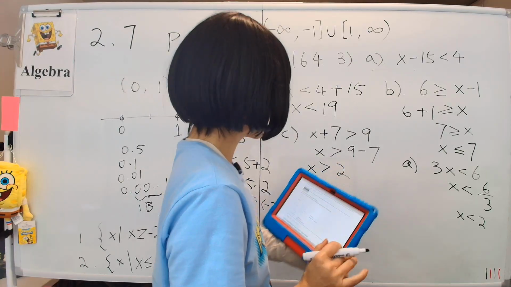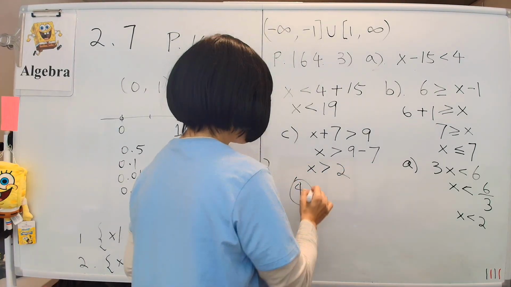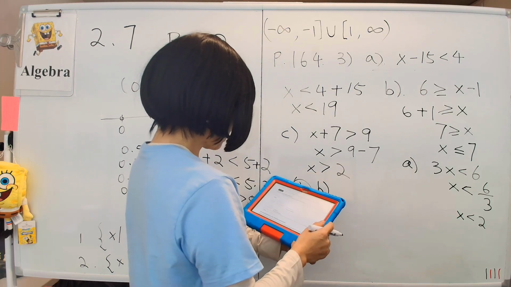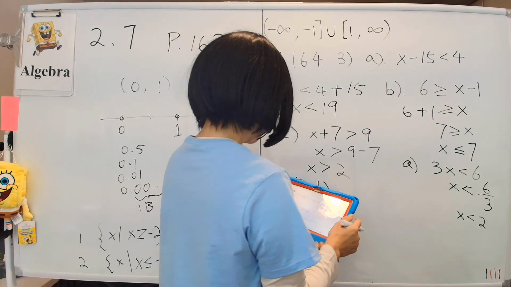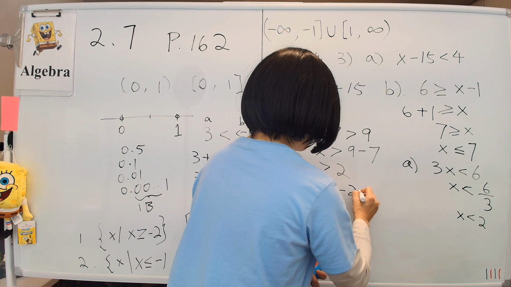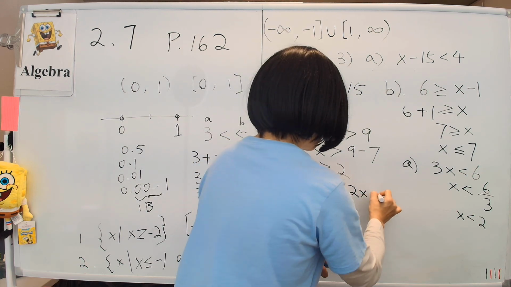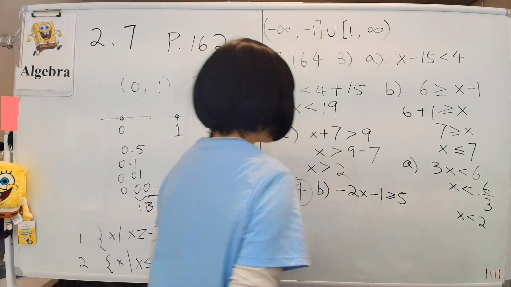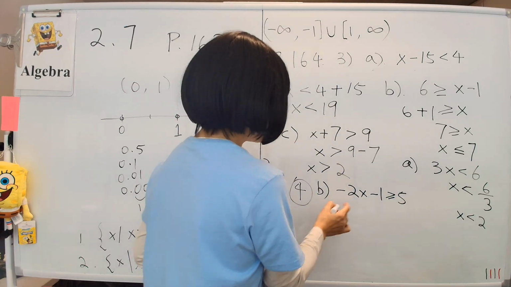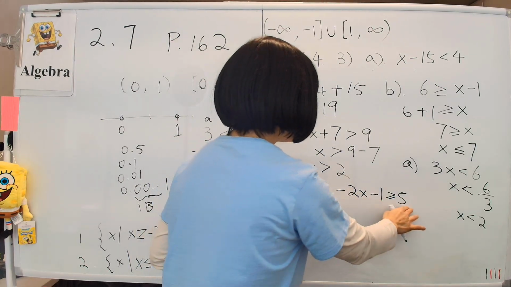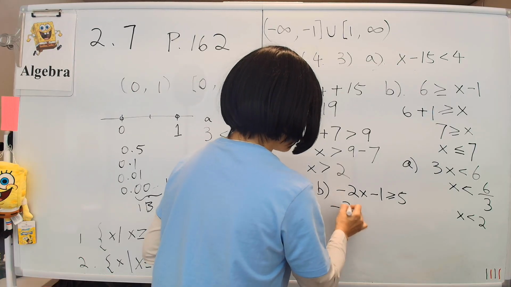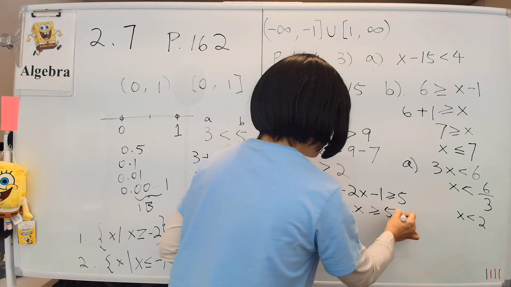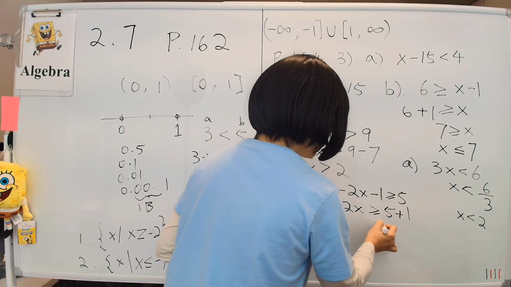Yes, that's correct. And then let's say part B. I'll write it over here. Part B, we have minus 2x minus 1, and that is bigger than or equal to 5. This time we'll move the minus 1 to the other side. That becomes plus 1, so 5 plus 1, and that would be equal to 6.